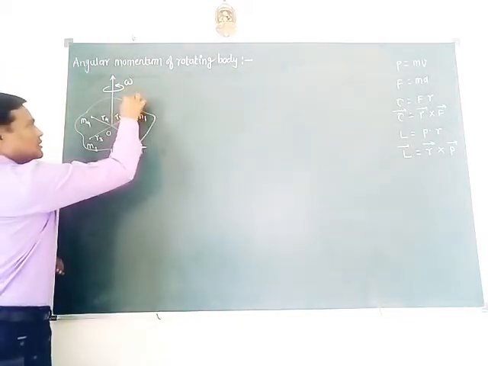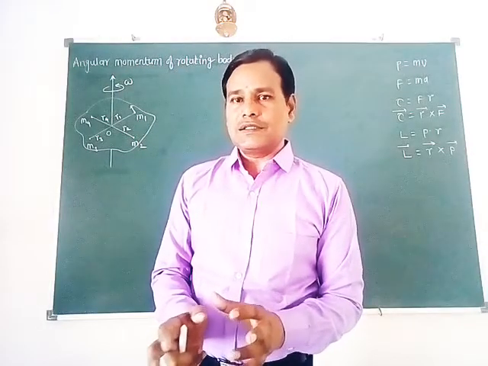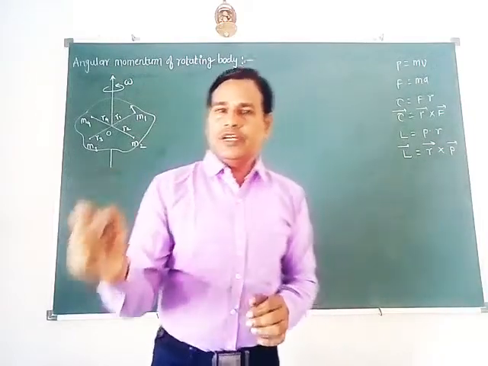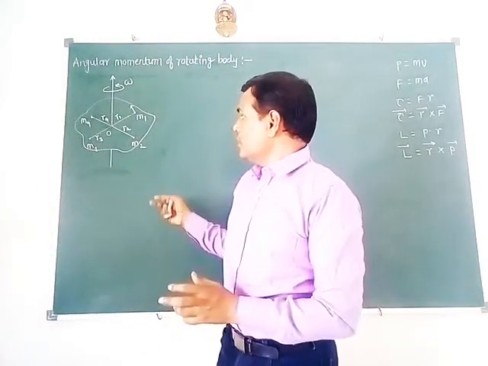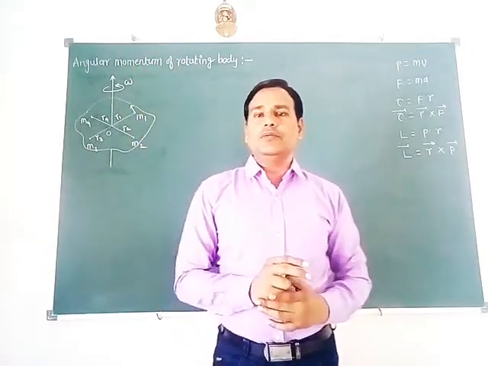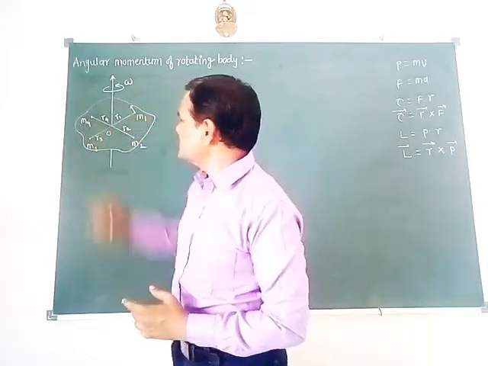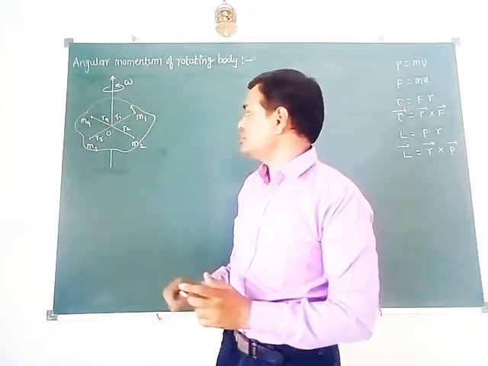They are moving with linear velocities. We know when a body rotates about its axis, each and every individual particle in the body performs circular motion whose center lies on the axis of rotation of the body. So all these individual particles perform circular motion with their centers on the axis of rotation.